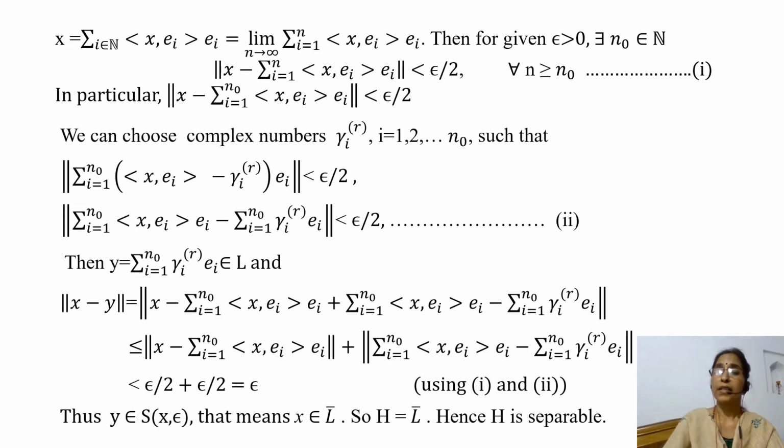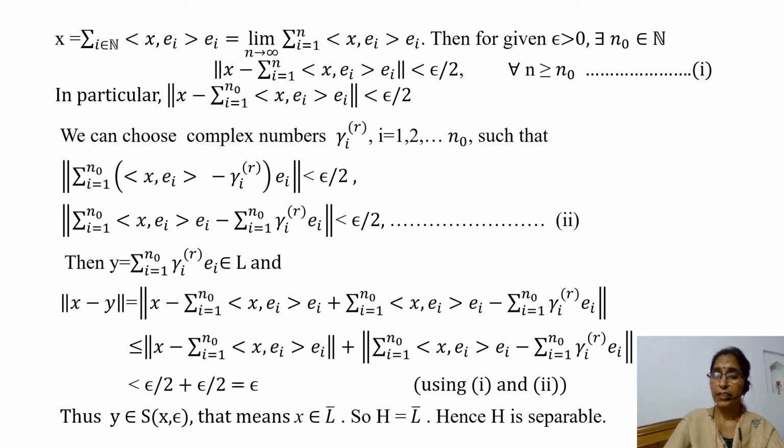Then we have the second inequality. Here, if we write y equal to summation i varies from 1 to n naught gamma_i e_i, then this is an element of L. So y belongs to L. And we find the norm of x minus y. This can be written as norm of x minus y, adding and subtracting summation i varies from 1 to n naught inner product x, e_i into e_i, and then y, that is, minus summation i varies from 1 to n naught gamma_i e_i.